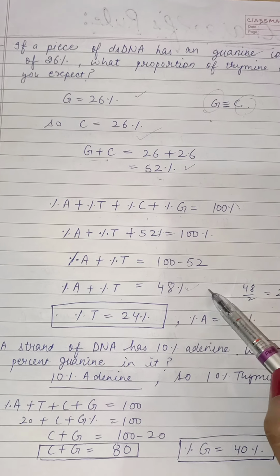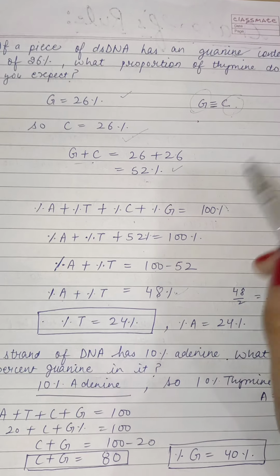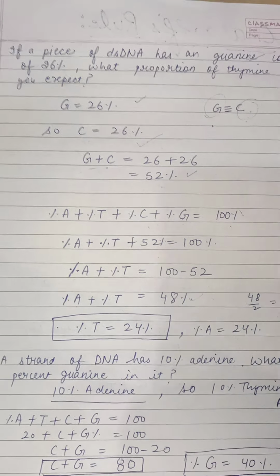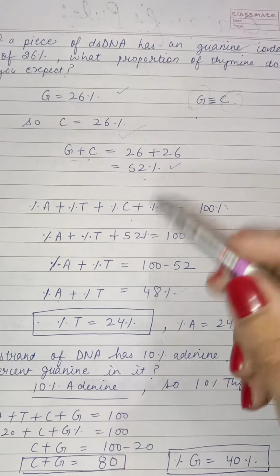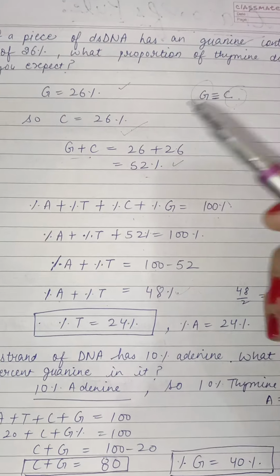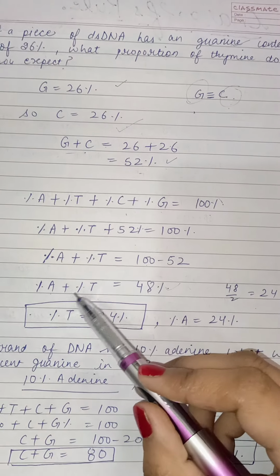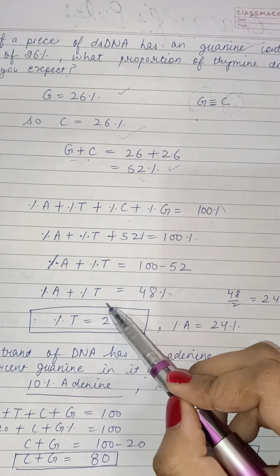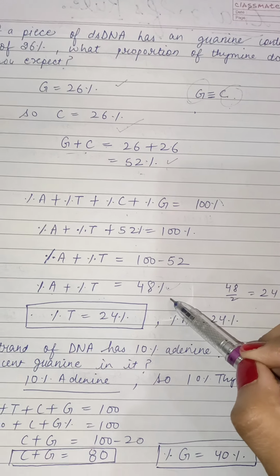So from this question, the concept of Chargaff's rule can be very well cleared. As Chargaff's rule states that the sum of guanine plus cytosine is not necessarily equal to the sum of adenine plus thymine. As it is clear from this answer, right?